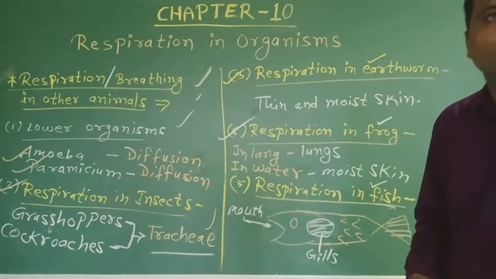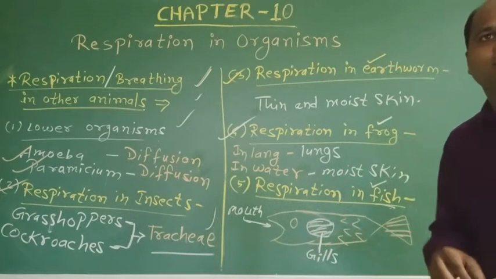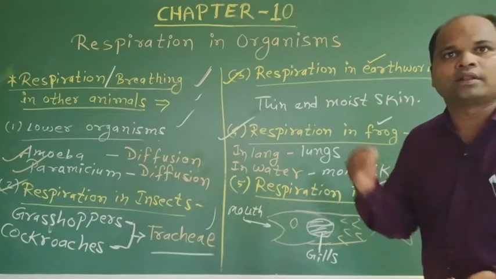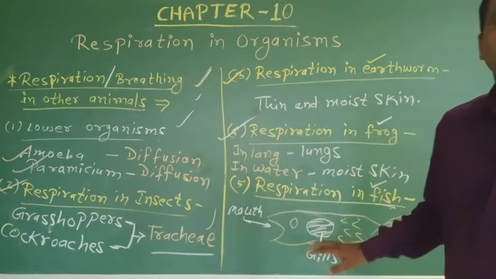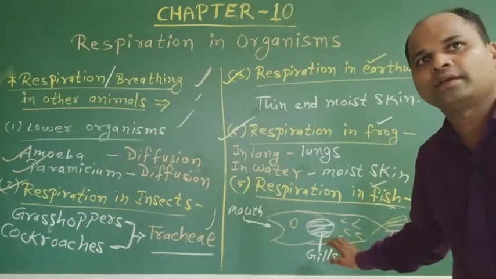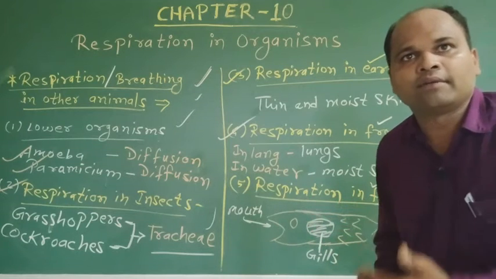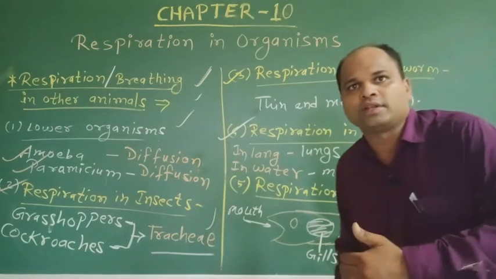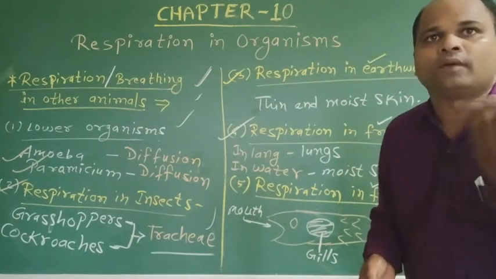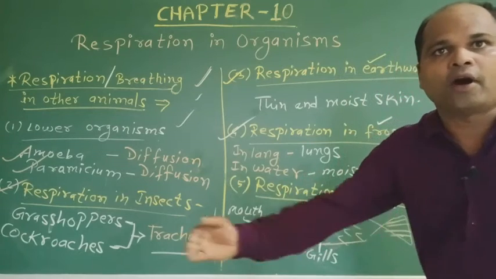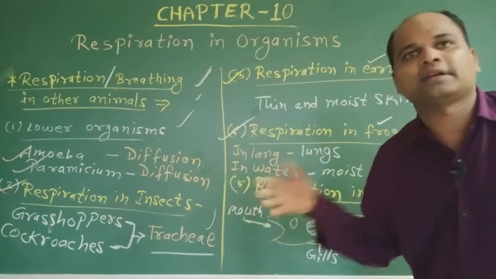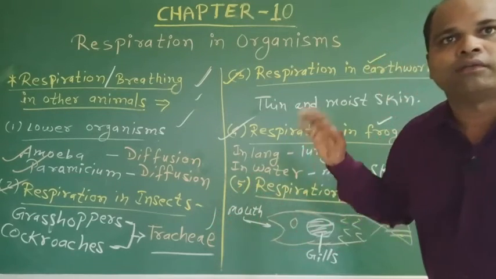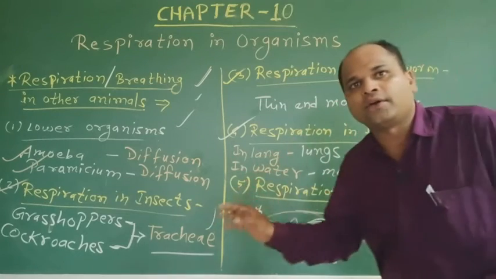Fish breathe by taking water through the mouth and sending it over the gills. Gills are well supplied with blood vessels. The blood vessels of the gills absorb oxygen dissolved in this water and send it to all parts of the body. Carbon dioxide is brought back by the blood into the gills and released into the surrounding water.